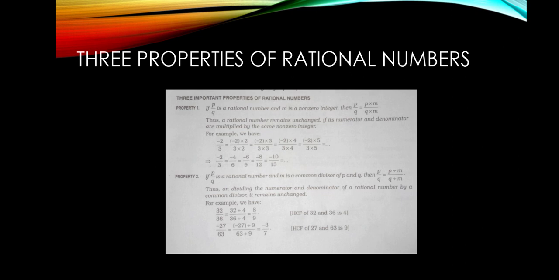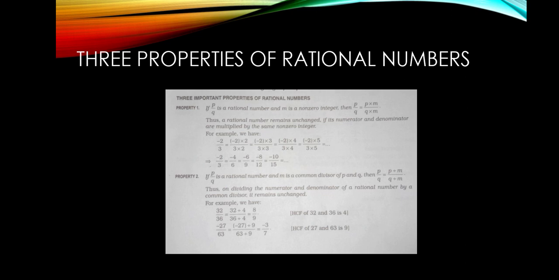To get the equivalent fractions, the value does not change when we multiply any fraction by the same numerator and denominator. Because we know that when the numerator and the denominator are the same, like 2 upon 2 or 3 upon 3, its value is equal to 1 only. So when we multiply any number by 1, the value does not change. In the same way, even in the case of rational numbers, we can multiply, but remember the numerator and the denominator should be the same to obtain equivalent rational numbers.